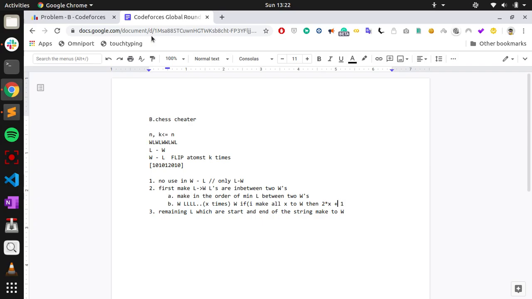For each L you will get a point, but if you make all the L to W, then the W which is just after those X L's will also get one more point.